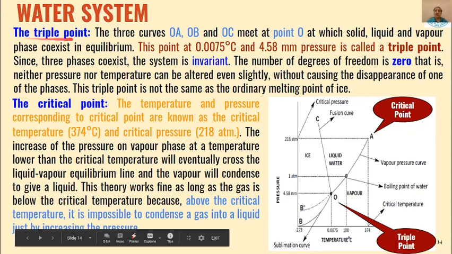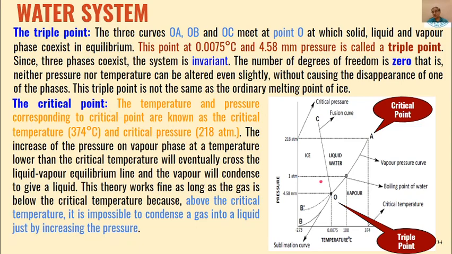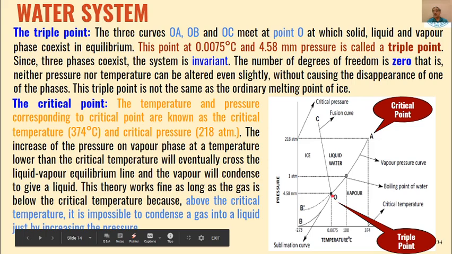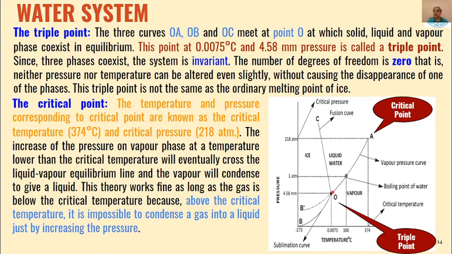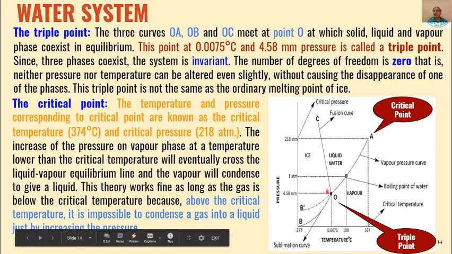Then two things left: triple point and critical point. This O is the triple point where the three curves OC, AO and BO meet. This point is called the triple point.